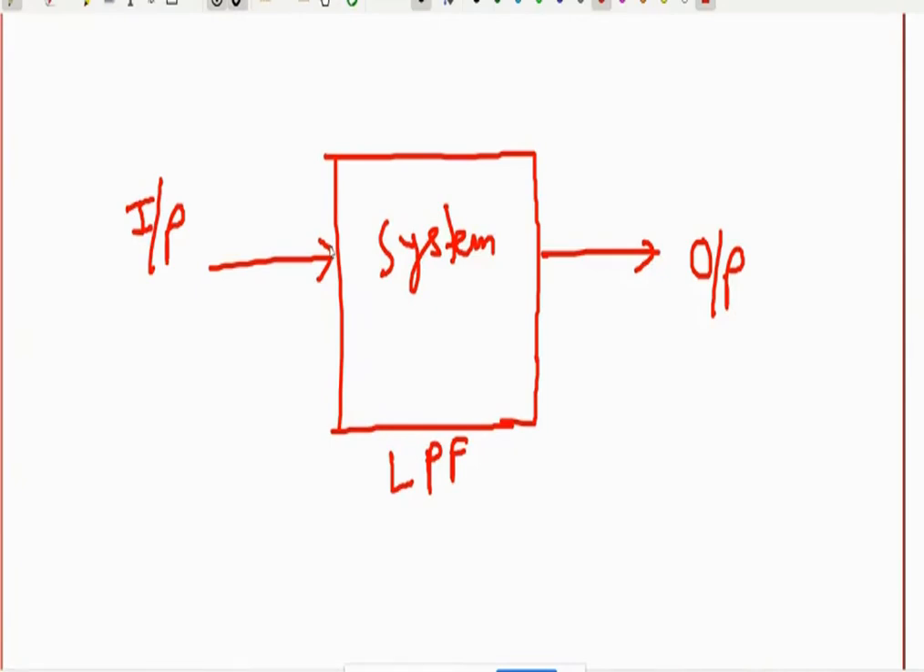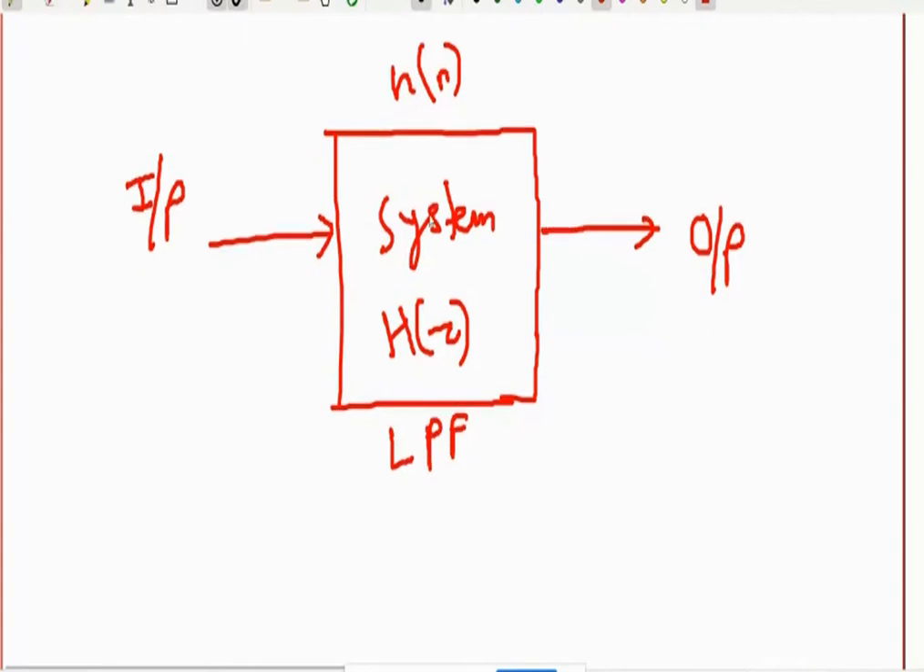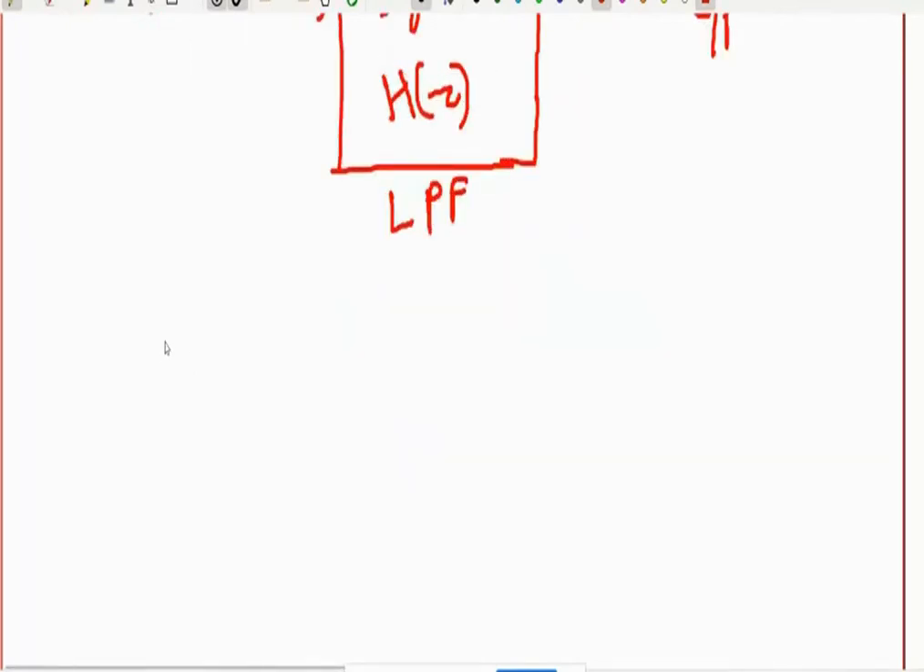So all of this is dependent on the system. You know what a system has: the impulse response h of n. And in the z domain, since we are now talking about z digital filters, it can have the transfer function h of z, that is the z transform of the impulse response. So it all depends on h of z. To decide which type of filter we have, this is dependent on h of z only.